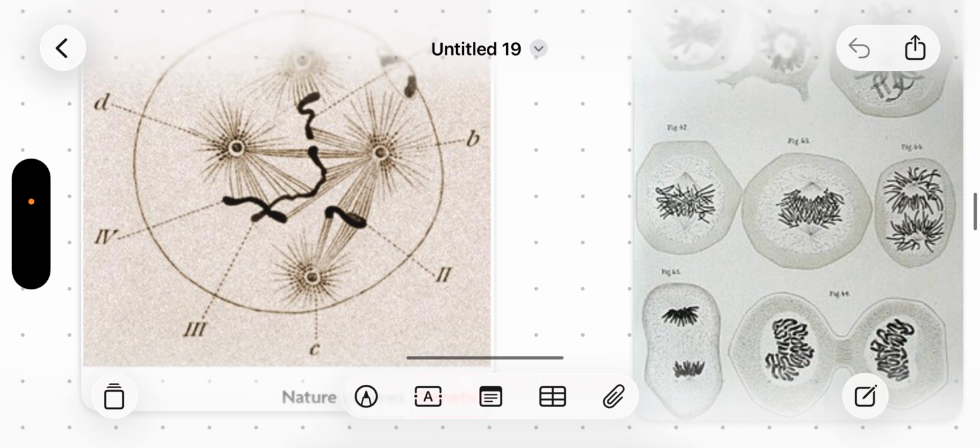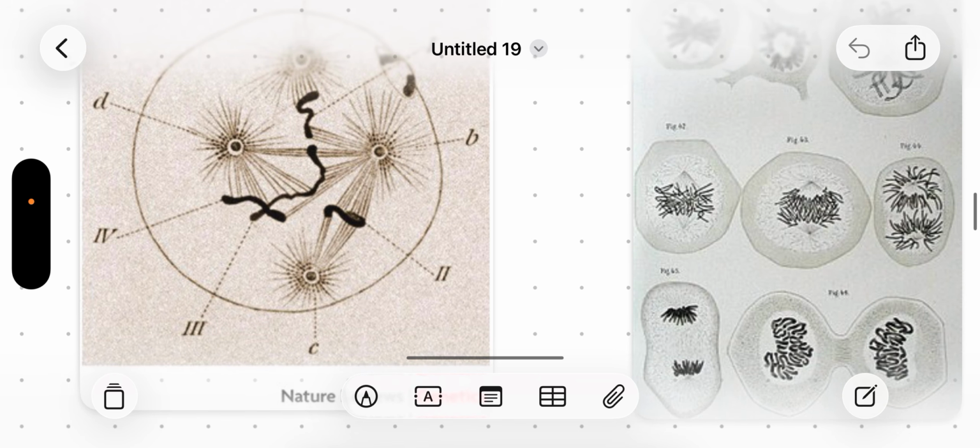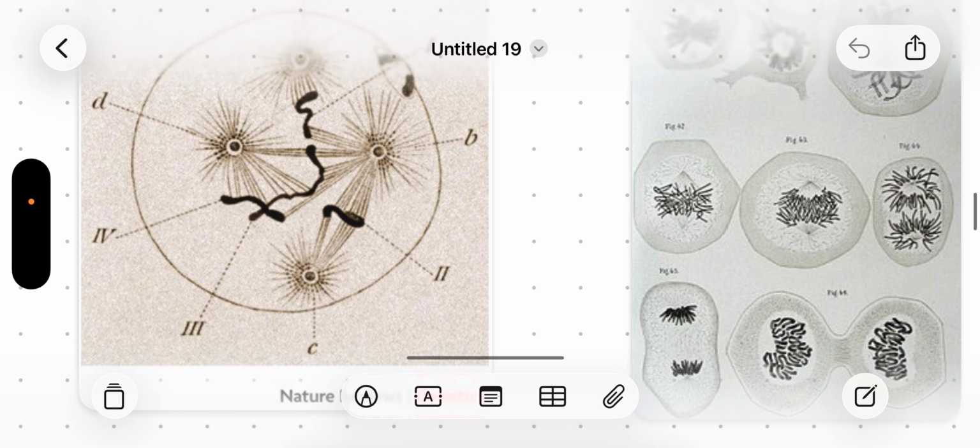From the Sutton and Boveri experiments, it was understood that the chromosomes are responsible for the inheritance of the characters. In continuation to these experiments, Thomas Hunt Morgan performed experiments on Drosophila, the fruit fly. He observed a certain pattern of inheritance of characters, especially with the red eye color.